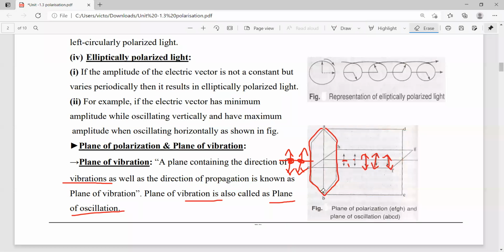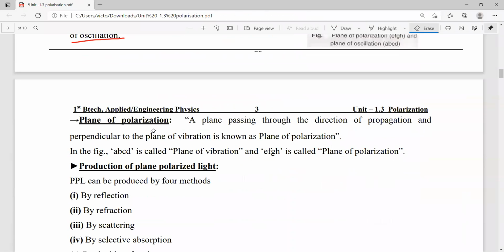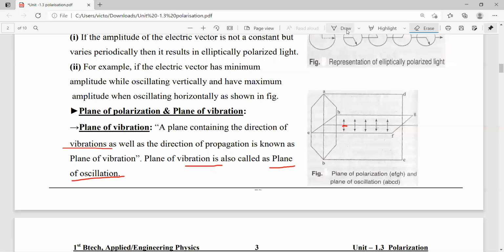Now, the next one is plane of polarization. Plane of polarization means a plane passing through the direction of propagation and perpendicular to the plane of vibration is known as plane of polarization. So now it is clear. ABCD is the plane of vibration, as the particle vibration is along this direction, but the wave moves in this direction.